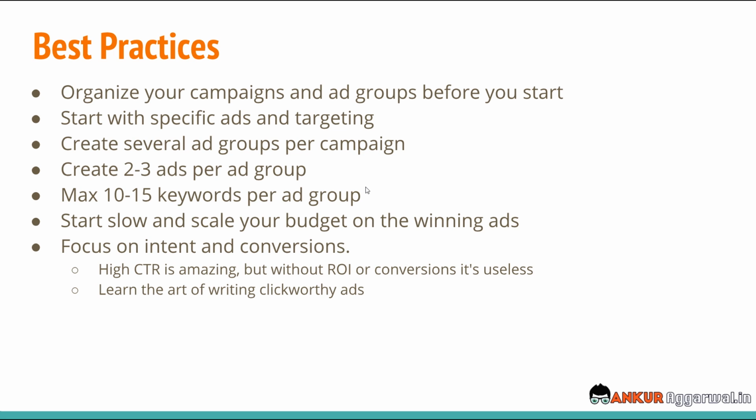Also keep the number of keywords per ad group to only 10 to 15. If you try to increase it, then you won't be able to see a very clear picture on which ad set is performing well. So keep the keywords to around 10 to 15. And this is another very important point: start slow and scale your budget on the winning ads. So whenever you are starting out, make sure you do it slowly. Don't just put all your money and all the keywords in one go. Start slow, learn and optimize your campaigns while your campaigns are running, and then push more money into the winning ads.